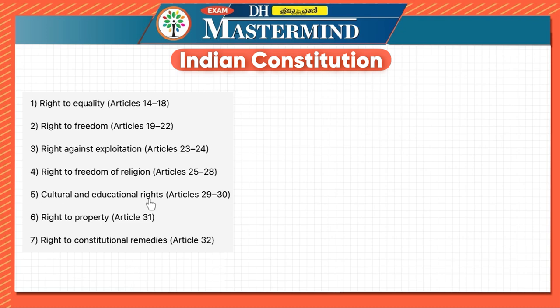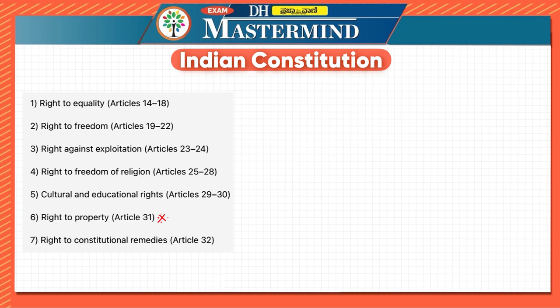Then there are cultural and educational rights, and you have right to property, which was removed, and then the right to constitutional remedies. So these are the important rights given in the fundamental rights for us: equality, freedom, exploitation, religion, cultural and educational rights, right to property, and right to constitutional remedies. Like I said, initially there were 7 different fundamental rights, but the right to property was removed.